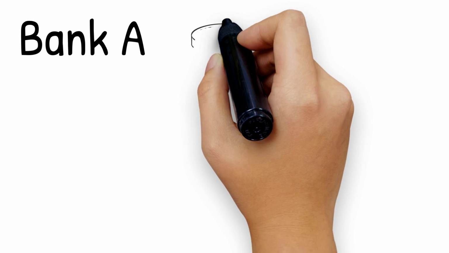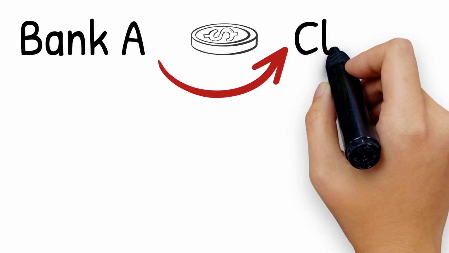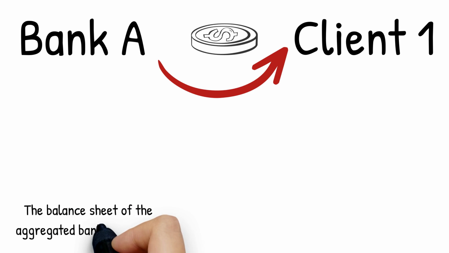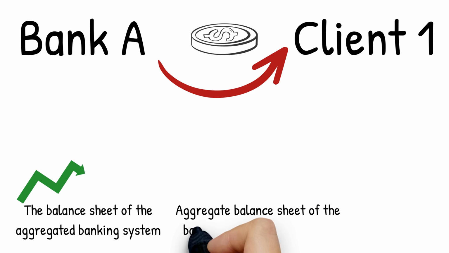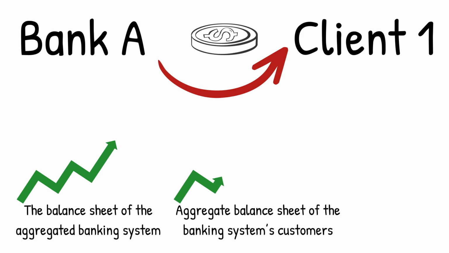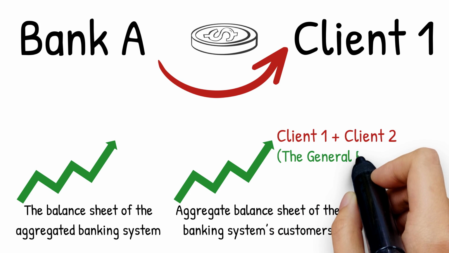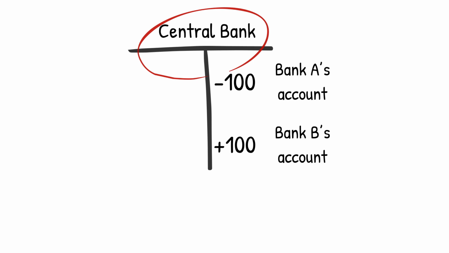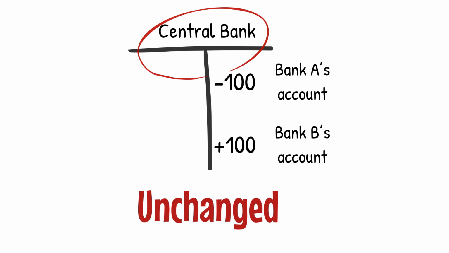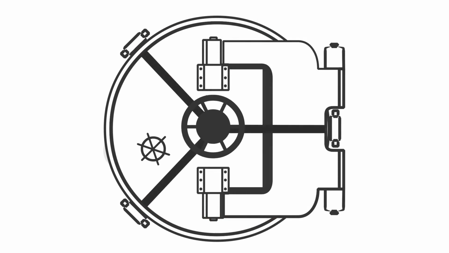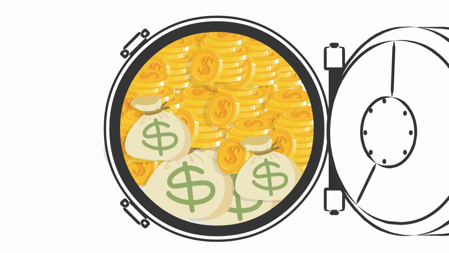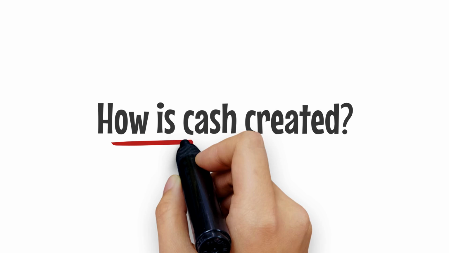Bank A created new money when it granted a loan to Client 1. The balance sheet of the aggregated banking system increases with the loan amount, as does the aggregate balance sheet of the banking system's customers, Client 1 and Client 2, i.e. the general public. It is noteworthy that the balance sheet of the central bank is unchanged. It is also clear that a bank's amount of central bank reserves restricts the amount of loans it can safely grant. But how is cash created?